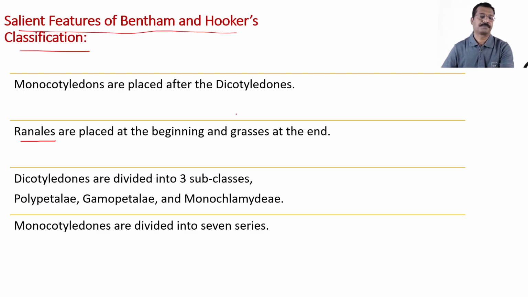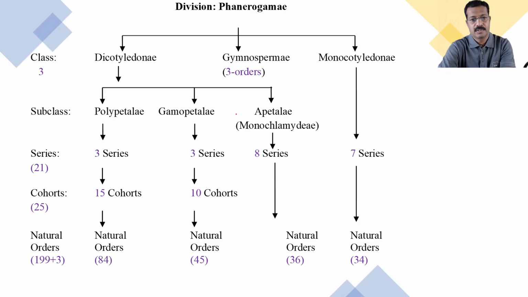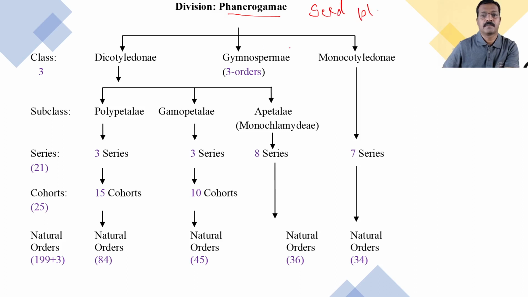So after observing the outline of classification, you will get the idea regarding the salient features of the system. Here all the seed-bearing plants, that is the phanerogams, have been classified into 3 classes, and those classes are dicotyledon, gymnosperm, and monocotyledon.